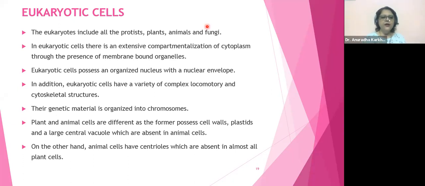And wherever a nucleus is present, inside the nucleus there would be chromosomes. Got it? What happened with our fourth point again? We have got complex locomotory structures, to move from one place to another. So the eukaryotic cells have complex structures for movement, and similarly they have cytoskeletal structures, meaning to maintain the framework inside the cell, there are going to be microfilaments, microfibers, intermediate fibers, everything together. They will hold the particular shape of that cell. Got it? Vacuole means open space.